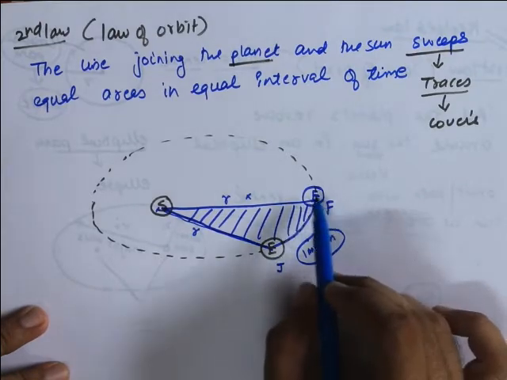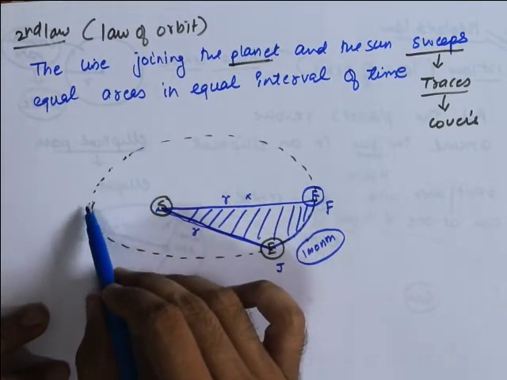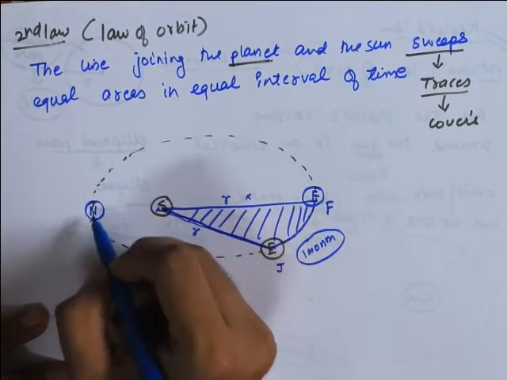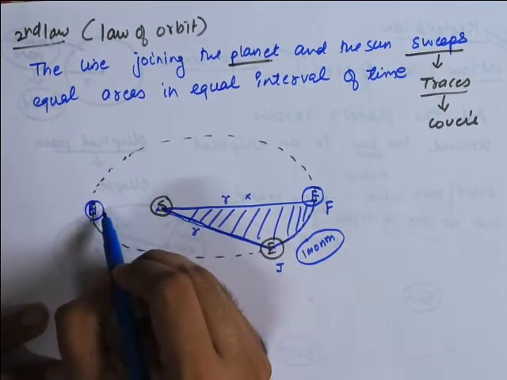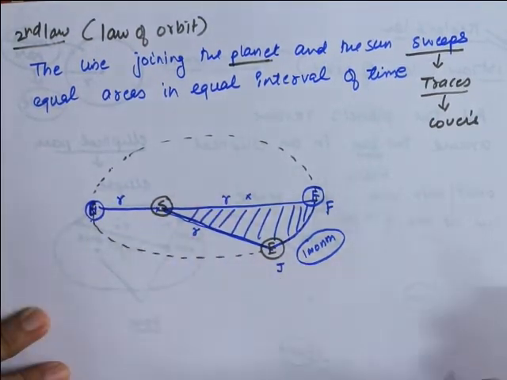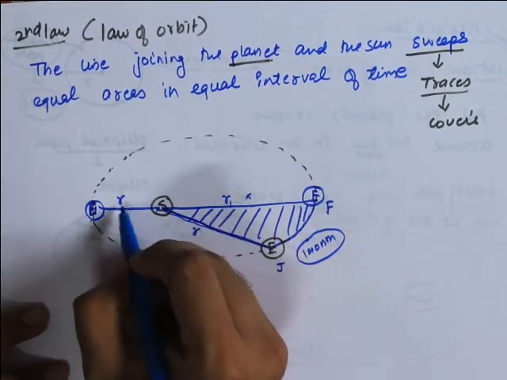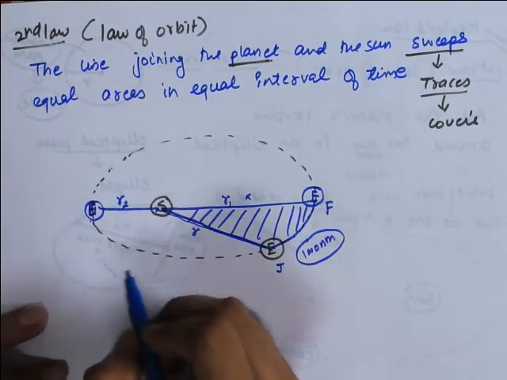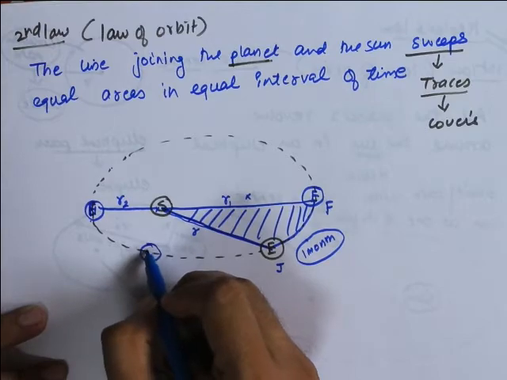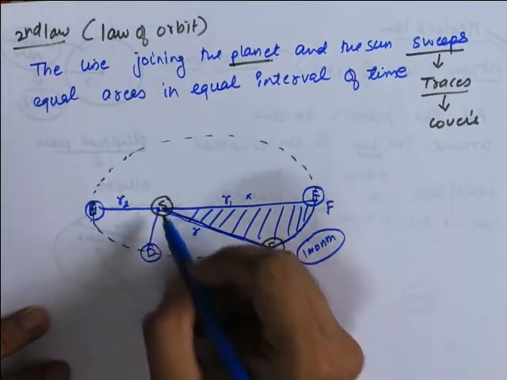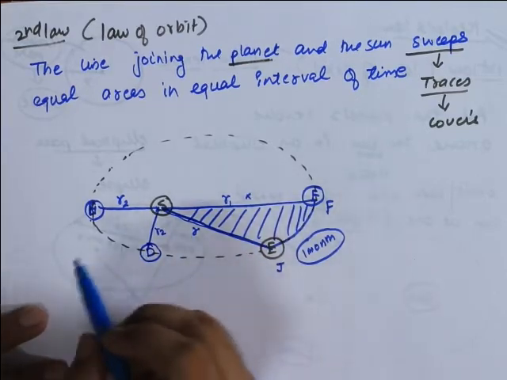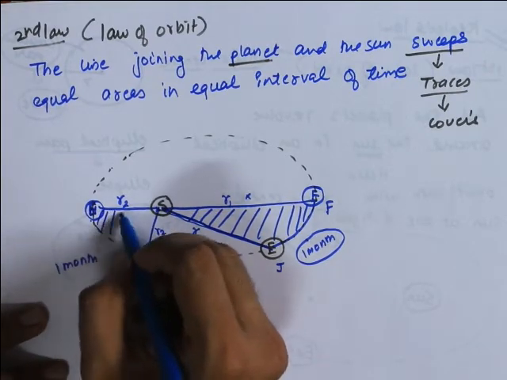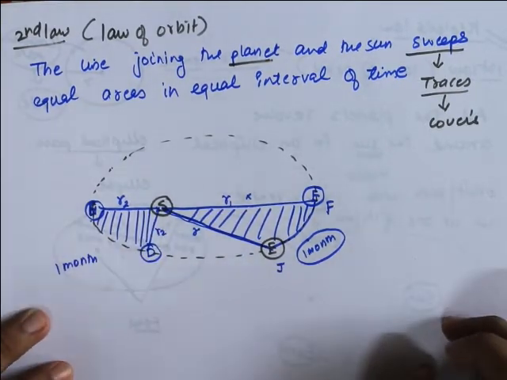January, February, March, April, May, June, July, August, September, October, and let's say somewhere in the month of November it is here. Now if I join the sun and the Earth, this is the radius vector. This radius vector and that radius vector are different. By December, it will reach over here. If I join the sun and the Earth, this is the radius vector. Again from November to December the time is 1 month, and in this 1 month, this is the area that it covers or traces.